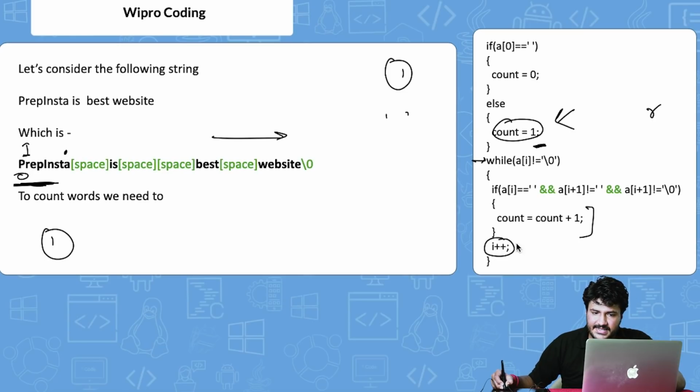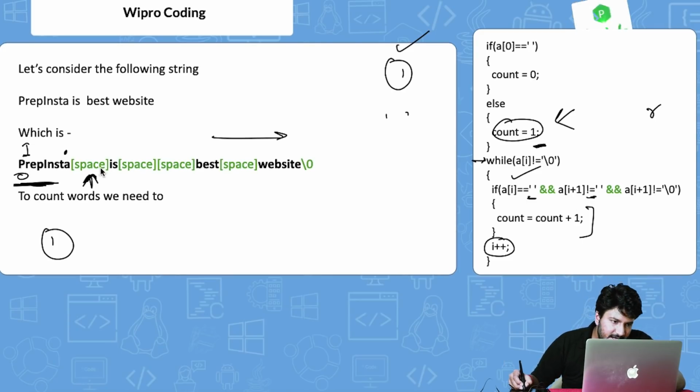It will keep on increasing i++ and count will remain 1 itself. Now we reach this space here. Now what it is basically saying: if a[i] is equal to a blank space, obviously correct, this condition is satisfied. Now it says a[i+1] is not equal to one more blank space. Now a[i+1] is this particular thing, that is I. Obviously it is not equal to a blank space because the value is I here, right? So obviously this condition is satisfied.